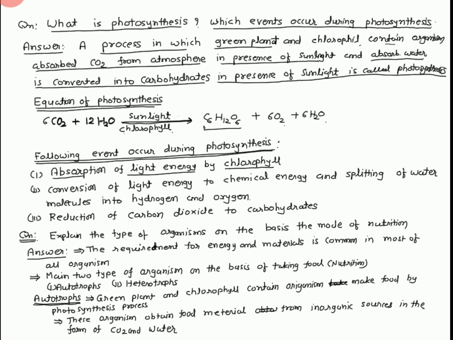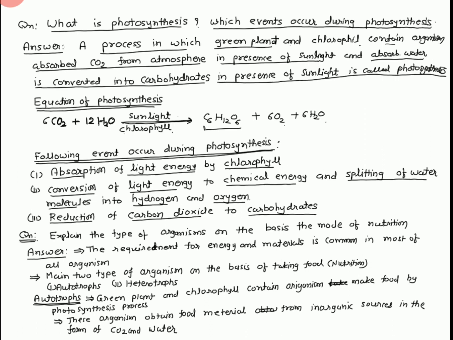Second point, conversion of light energy to chemical energy and splitting of the water molecule into hydrogen and oxygen. Third event, reduction of carbon dioxide into carbohydrate.